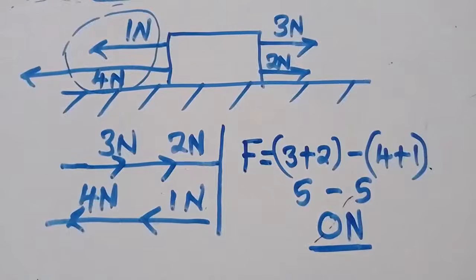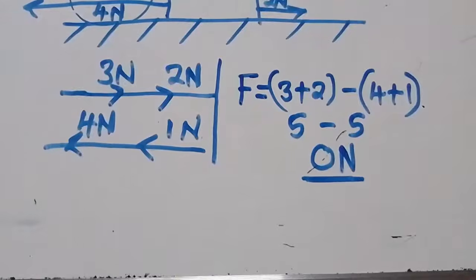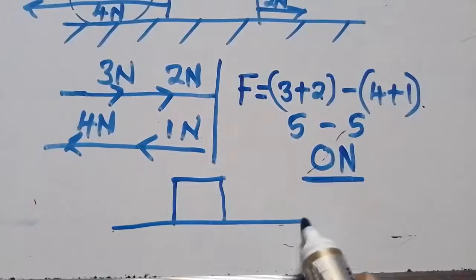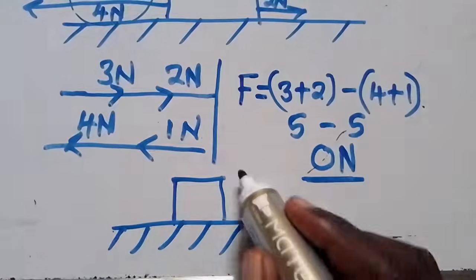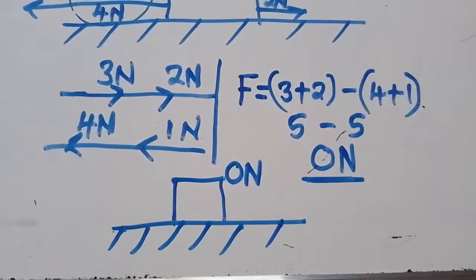So this zero force here, showing it on a body, will just be a body without any force acting on it. You know that the resultant force is 0 Newton. No force is acting on the body.